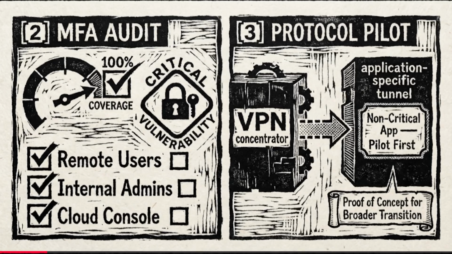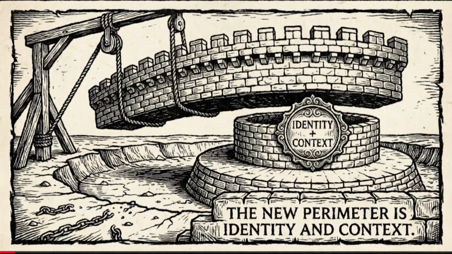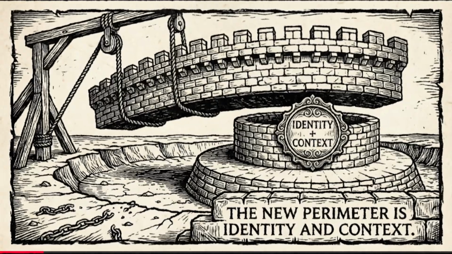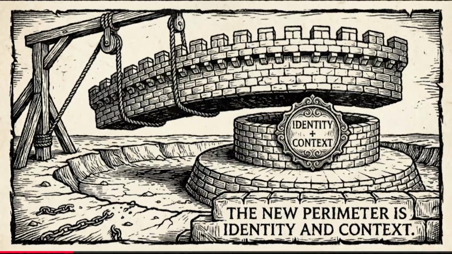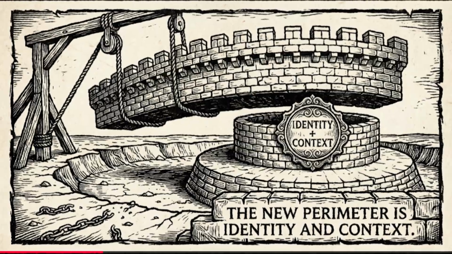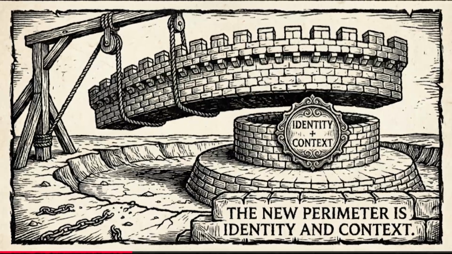We want to provide you with concrete steps. Here are 3 action items you can execute this week. Item 1. Calculate your excessive privilege ratio. Audit a sample of your user roles. Compare the permissions they technically hold against the permissions they have actually utilized in the last 30 to 60 days. The delta between those two is your risk surface.